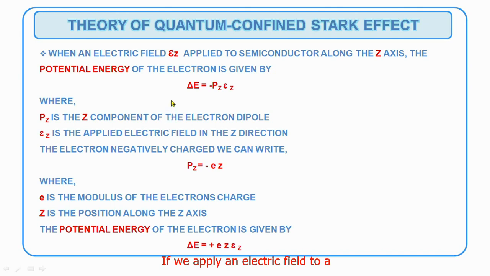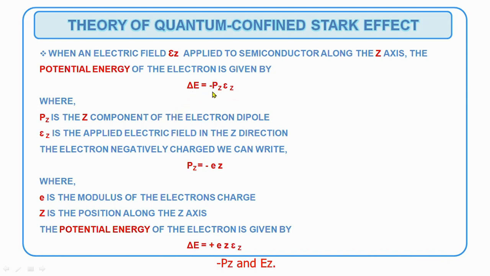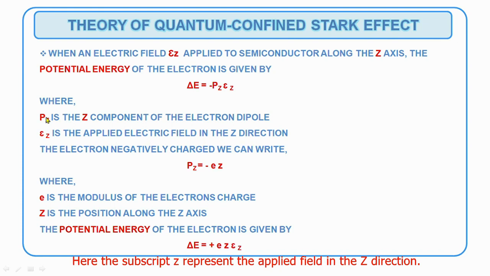If we apply an electric field to a quantum confined semiconductor system along the z direction, there will be a change in potential energy of the electron. The change of potential energy of the electron is denoted as del E and it is given by minus Pz Ez. Here Pz is the z component of the electron dipole and Ez is the applied electric field in the z direction. The subscript z represents the applied field in the z direction.